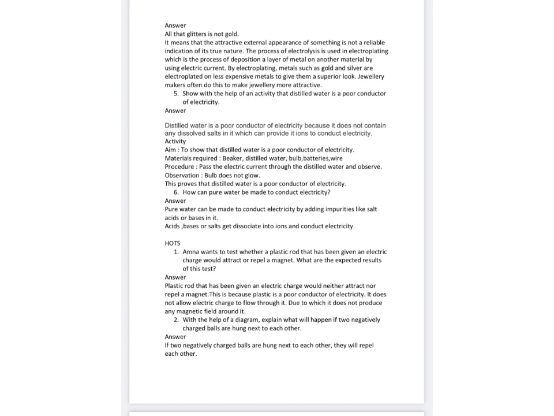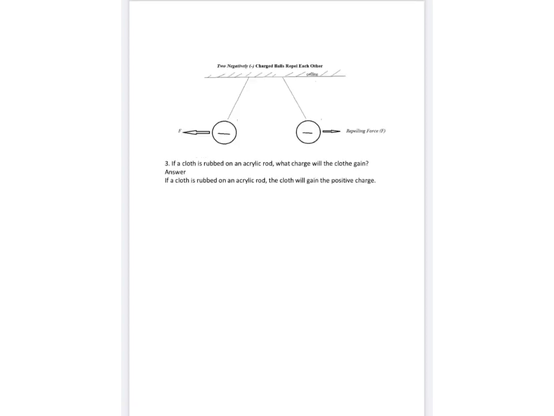Now the next hot question. With the help of a diagram, explain what will happen if two negatively charged balls are hung next to each other. As we know, similar charges always repel. So if two negatively charged balls are hung next to each other, they will repel each other. They will move away from each other.